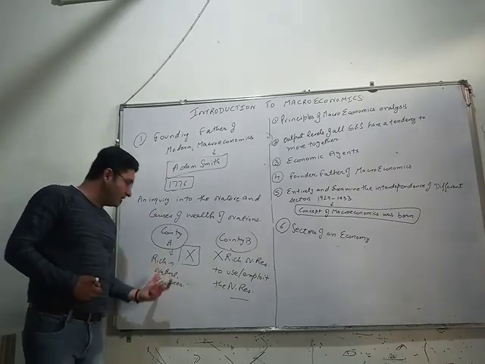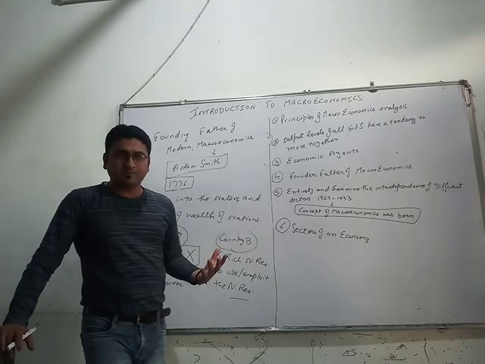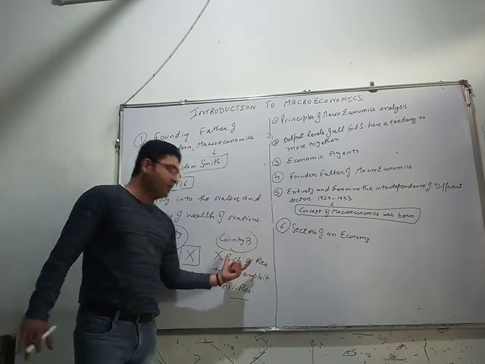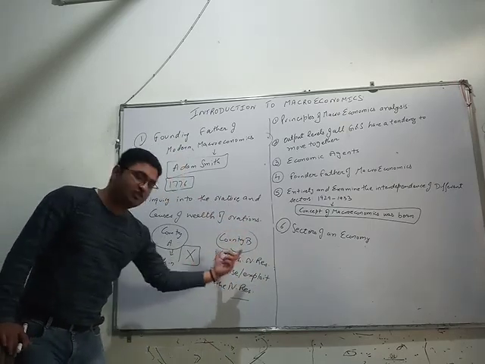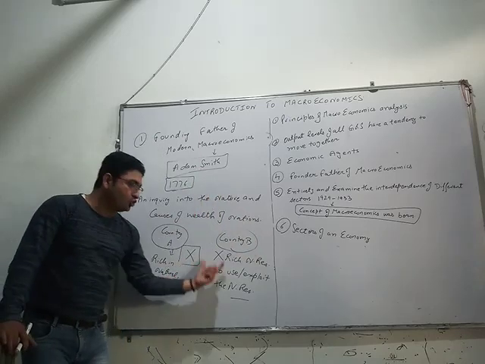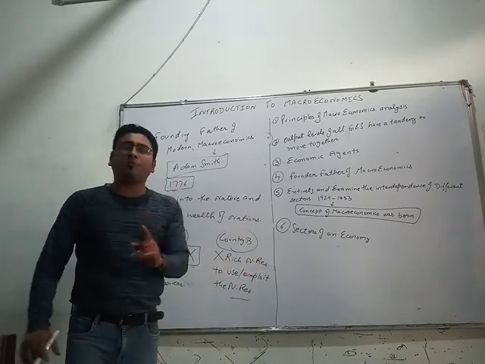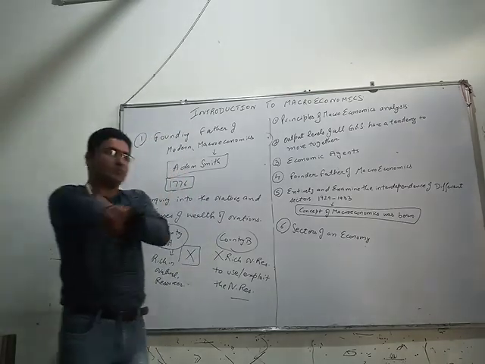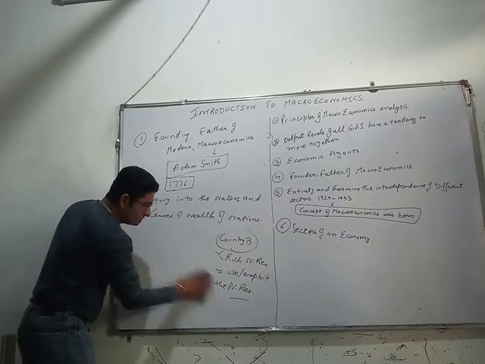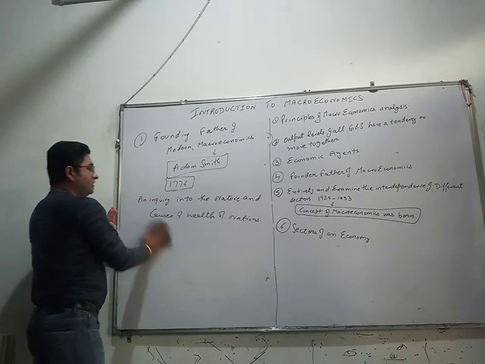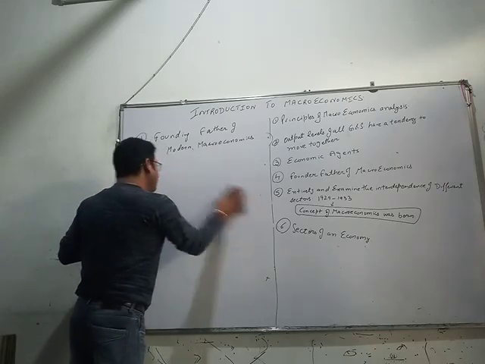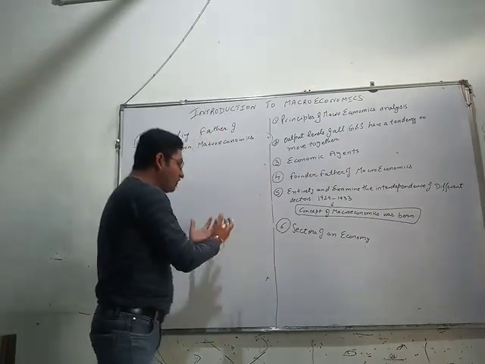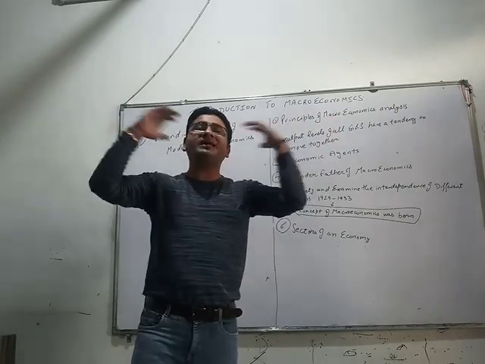I repeat, any country which is rich in natural resources may or may not be a developed country, but a country which may not be rich in natural resources but has the ability, the technology, the power to use the natural resources in an optimum manner, will be a developed or rich nation. Now what does this show? This shows that macroeconomics needs to be studied. Because when we talk of natural resources, we talk of economy as a whole.